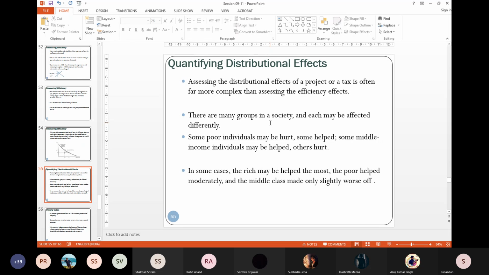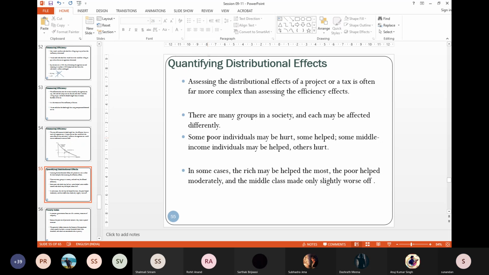So we'll discuss at length what we call the burden of tax. Suppose there is a commodity and tax is imposed. Who's going to share that tax? Who's going to bear the burden of that tax? Is it the seller or is it the consumer? That depends on what we'll see on elasticities. Okay.